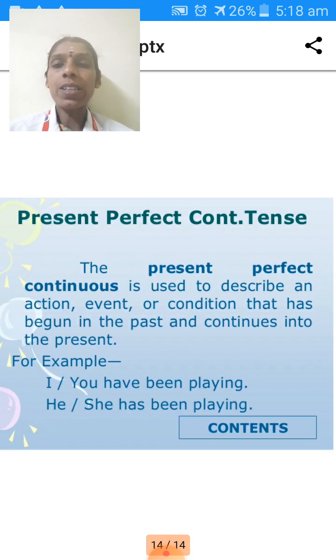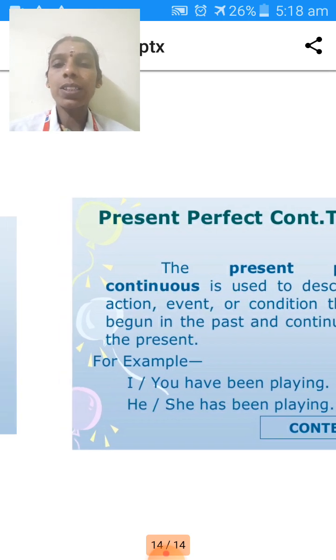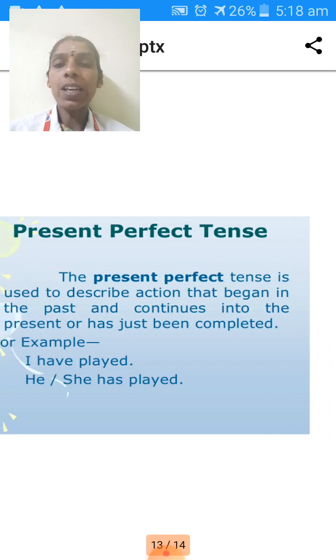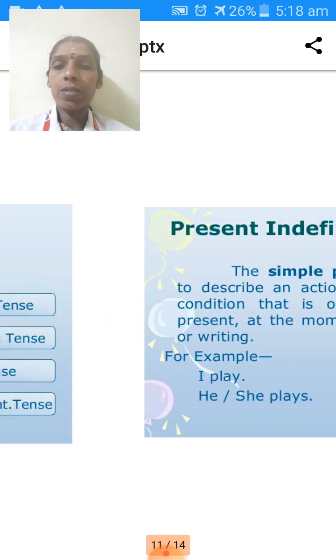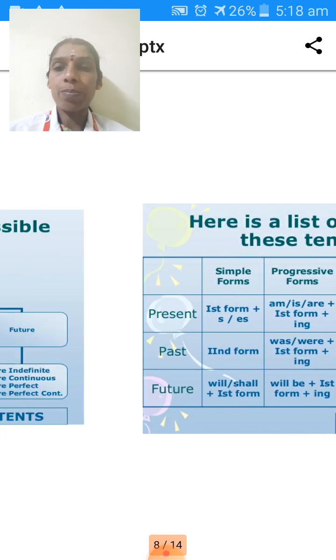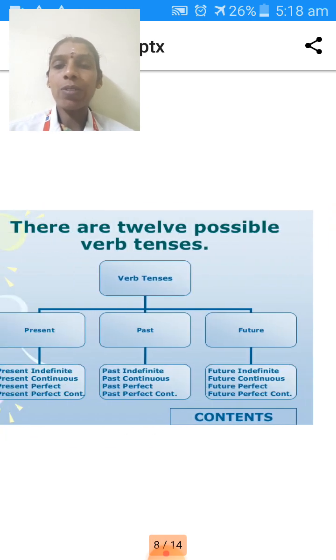Okay, let me discuss the past tense and future tense later in the next class. I think you are clear with this. I will repeat again. In tenses, you have 12 categories. In verb, you have three forms: present, past, and future.